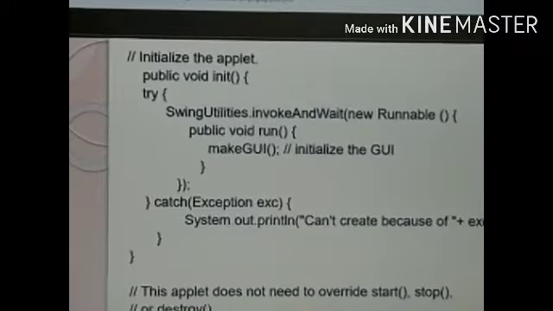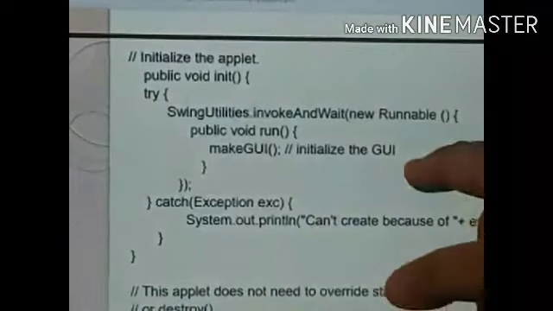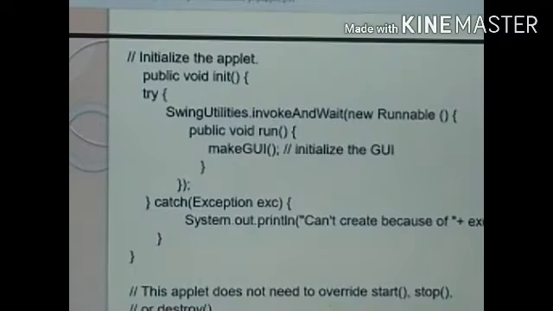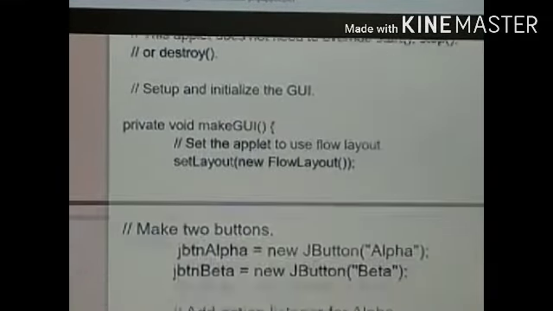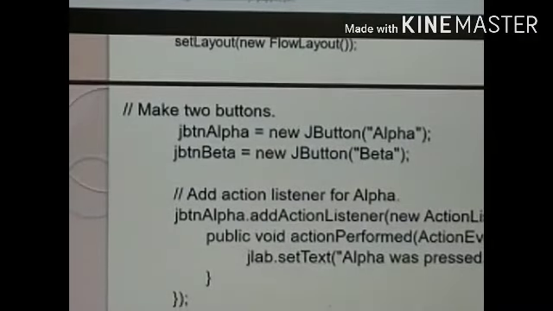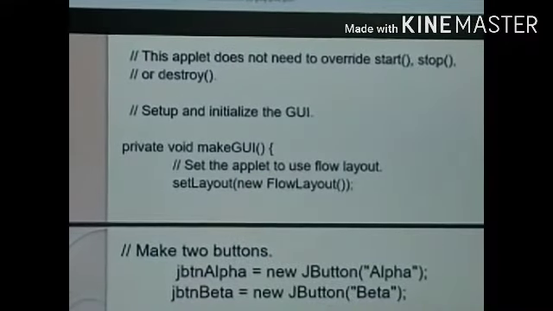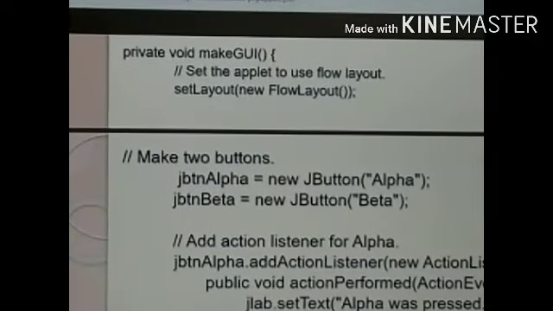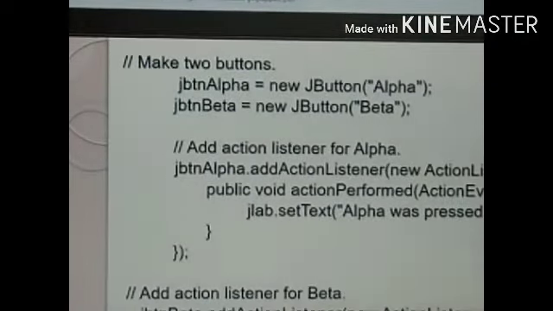Public void init. In this I am having public void run, makeGUI. This will initialize your GUI, with the two buttons. I am setting the layout. I am managing the window with the makeGUI with the layout format. And JButton alpha is a new button. Here alpha and beta are two new buttons.